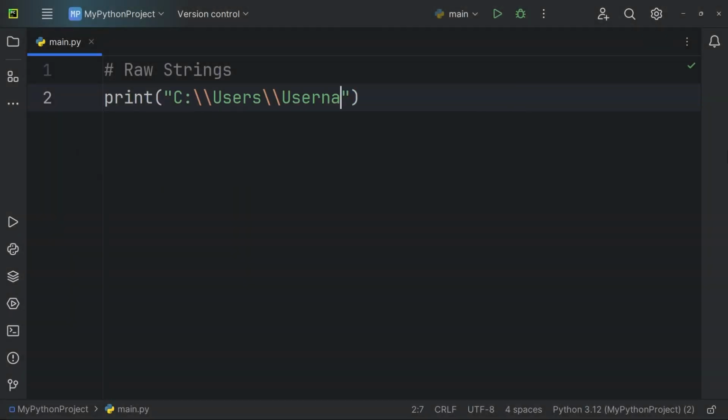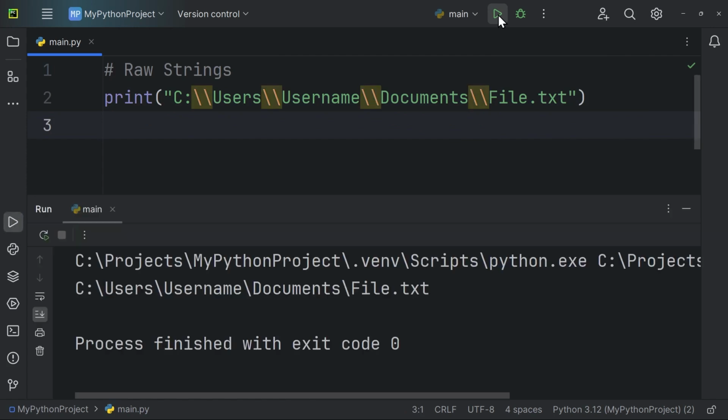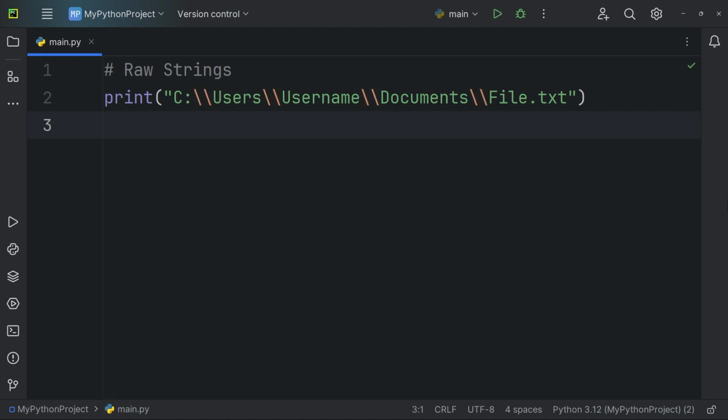Consider an example similar to the previous one. While this code works fine, the frequent backslashes make it less readable and not very efficient to input. To improve this, it's recommended to use raw strings. Raw strings are a way to create string literals without interpreting escape sequences. They are prefixed with R, lowercase or uppercase, before the opening quote.